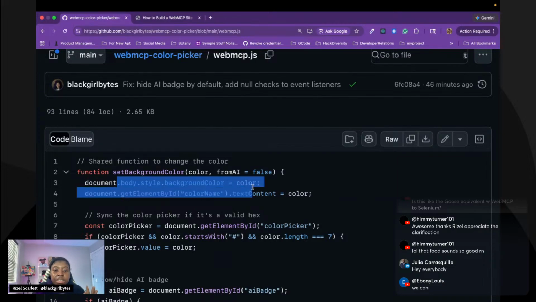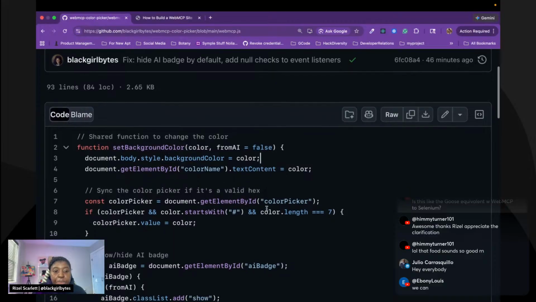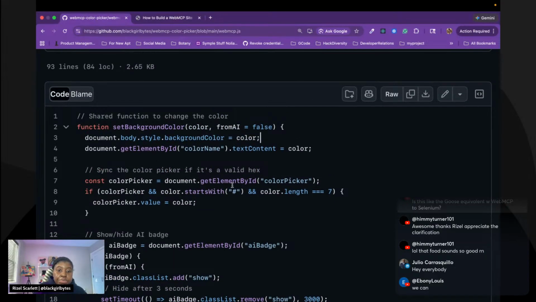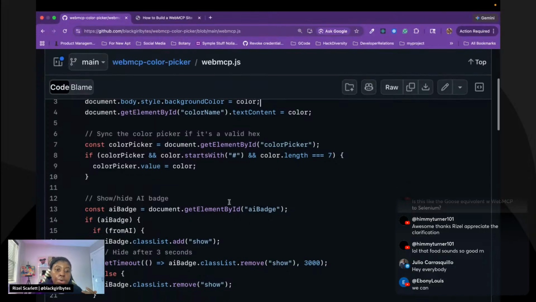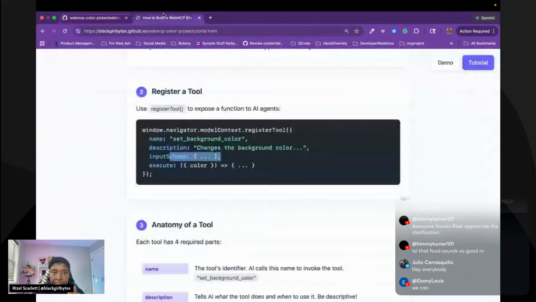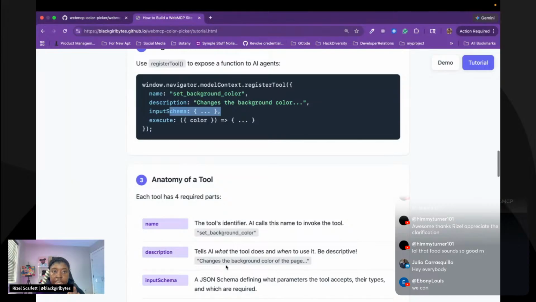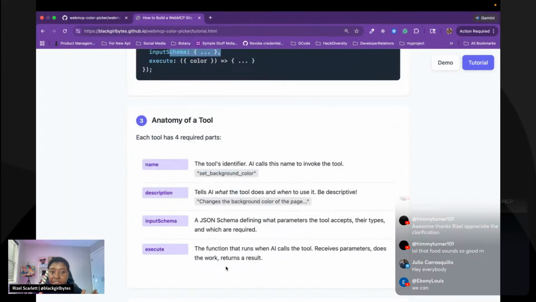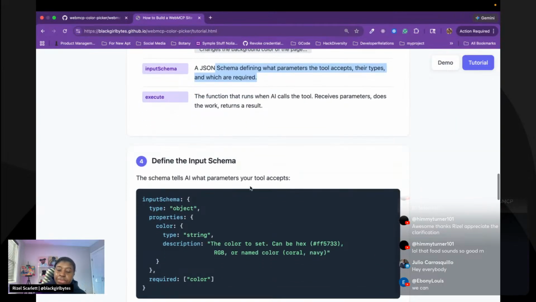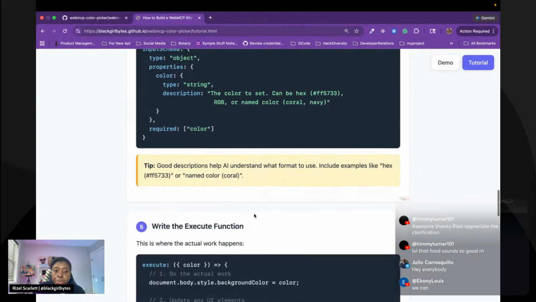I literally haven't done this in so long, but it'll set the color for you. And it also handles if you wanted to use a hex code or RGB, etc. So that's really, to me, the meat of it, right? You have the tool's identifier, the description, the JSON schema, and then the function that you need to execute so it knows what to do.